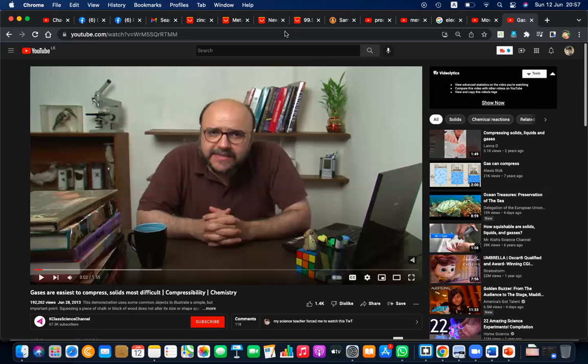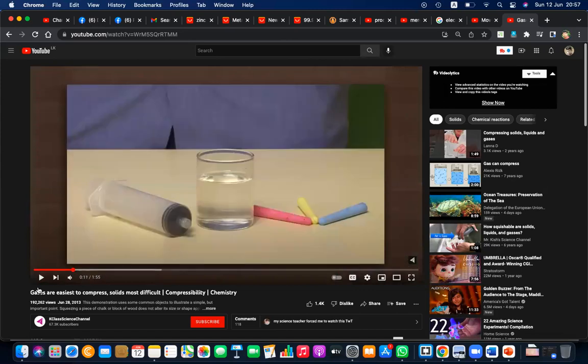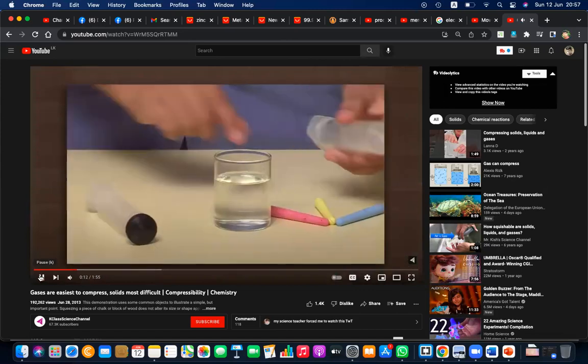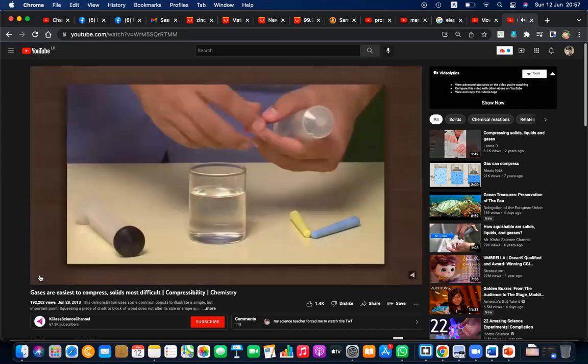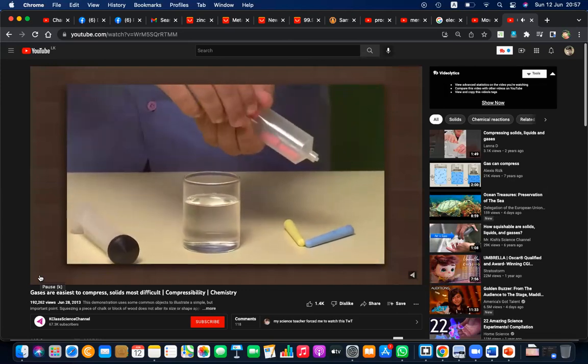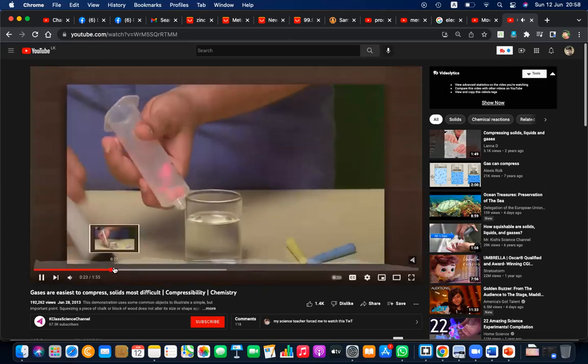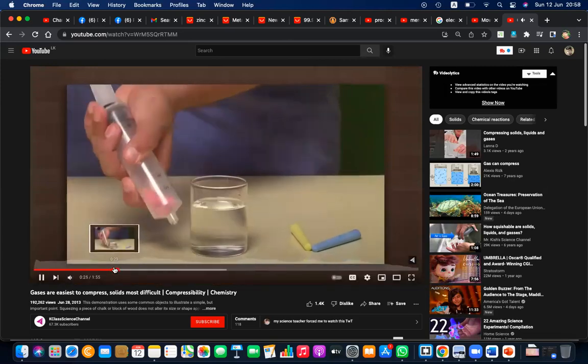Right? So likewise, it can be compressed, right? Because there are spaces. Right? That is what happened when the empty syringe, when you put the finger and see, this practical shows the example. So he's first taking the solid. These are particles, right? He's making it particles. And then what he's doing is trying to compress this solid.